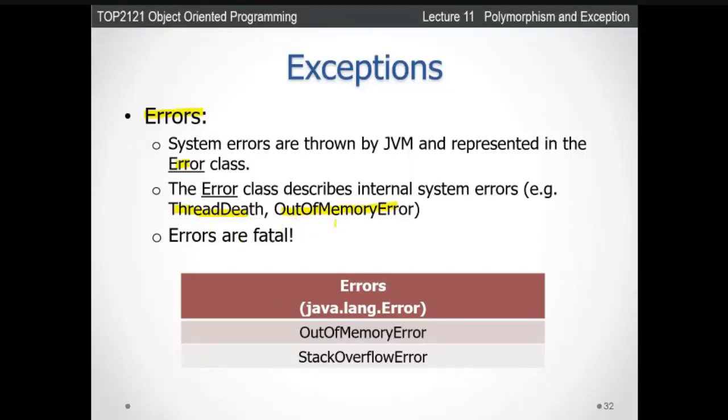These errors are very fatal, very serious errors. For errors we use the package java.lang.Error, and the classes we use there are OutOfMemoryError and also StackOverflowError.